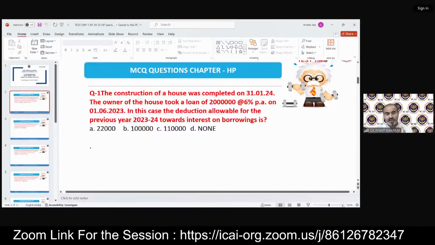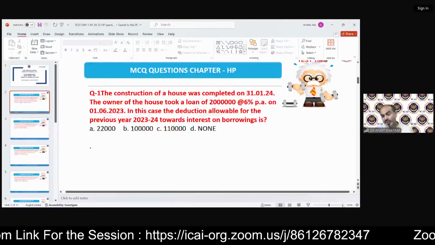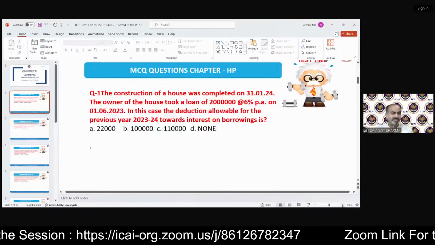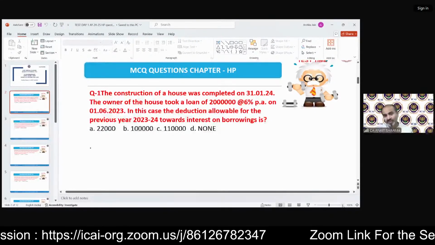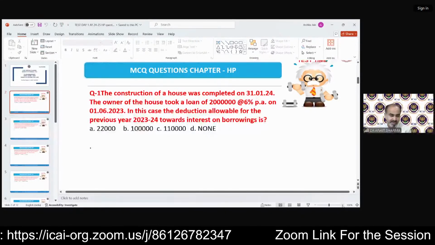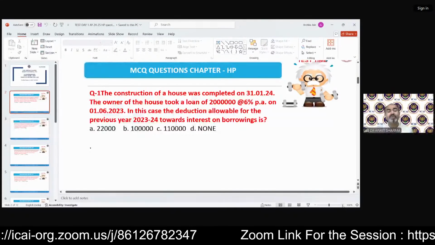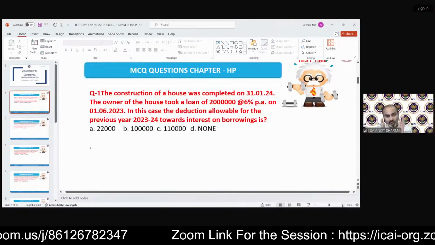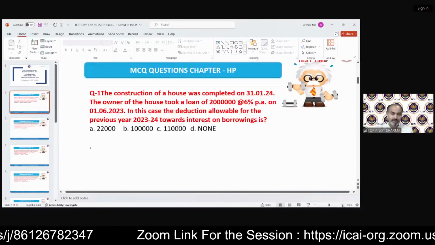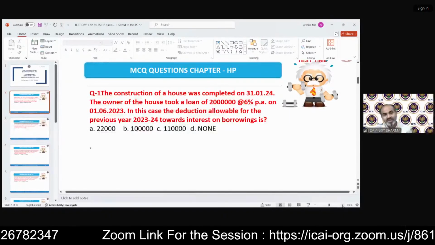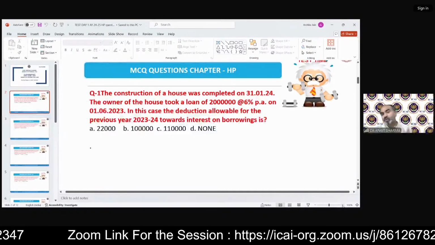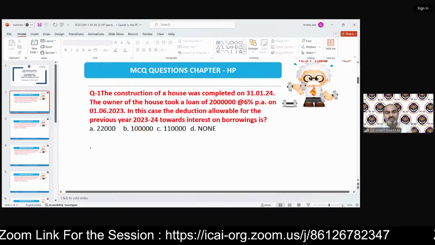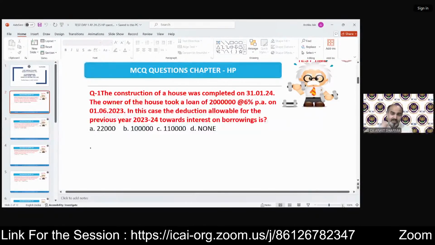In the study material, you must have gone through multiple illustrations for every topic. Then there are test your knowledge questions. Then the institute is issuing mock test papers, then RTP, etc. That is just to practice. So please solve all those questions, because in the examination, of course, the questions which are going to be asked will be only of the kind which has been given in the illustrations, etc. So you have to practice it.